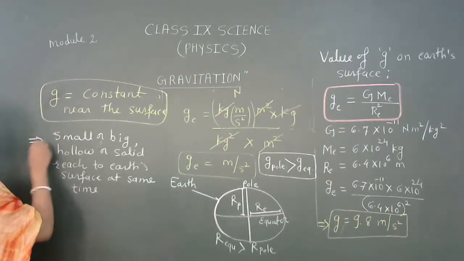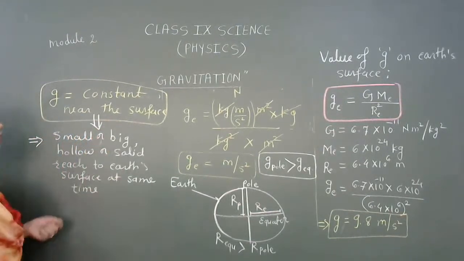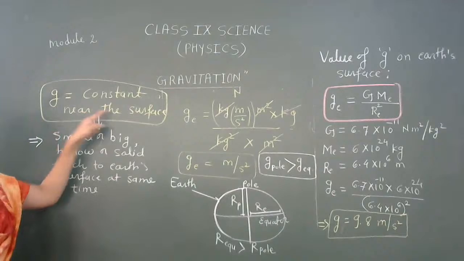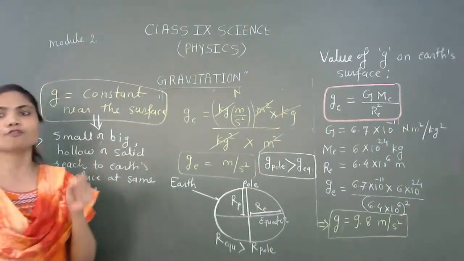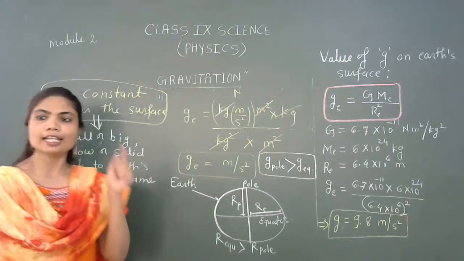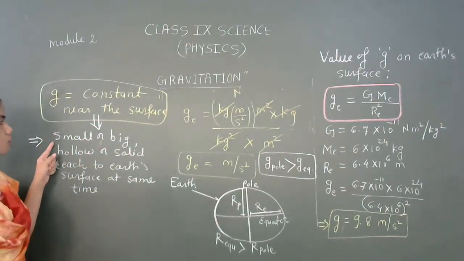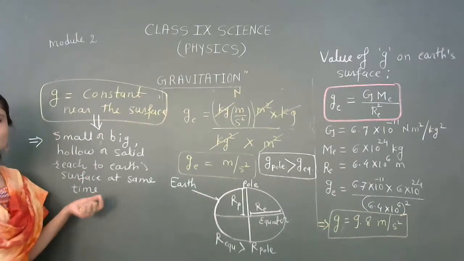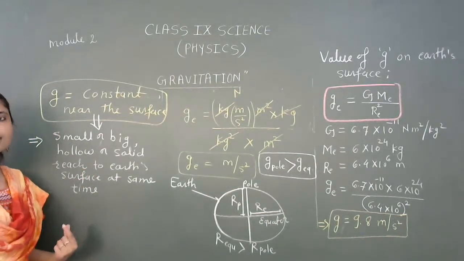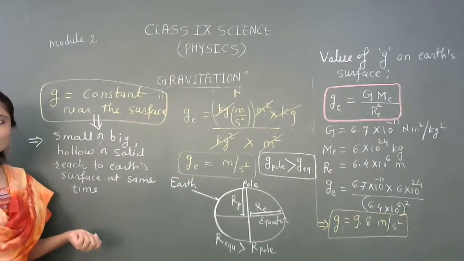Okay, it is a very important conclusion from there. g is constant near the surface, and g is independent of the mass of the object. Therefore, small or big, hollow or solid, each object will reach the Earth's surface at the same time.